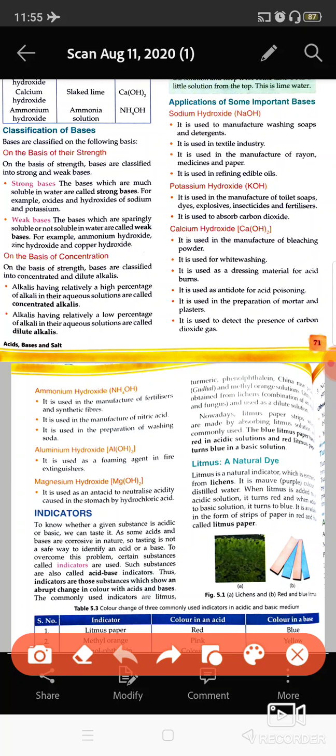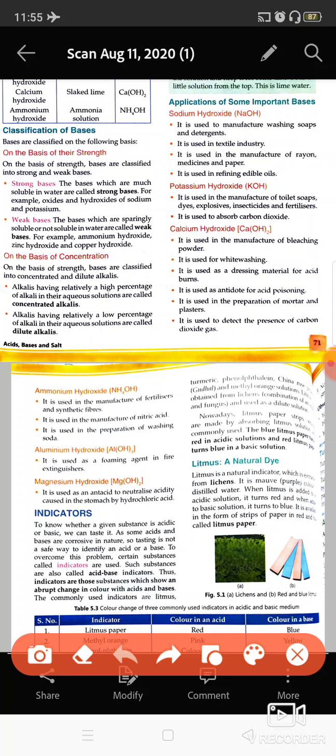Calcium hydroxide is used in making bleaching powder. It is used in whitewashing. You have seen the chuna which is used for whitewashing the walls, that is also called calcium hydroxide. In dressing material, when there is any acid burn, your hand is covered by a substance known as calcium hydroxide.